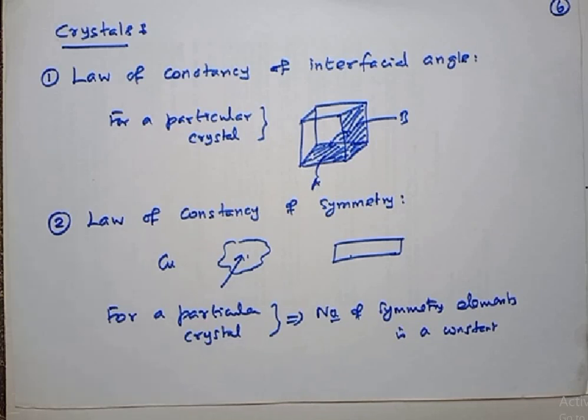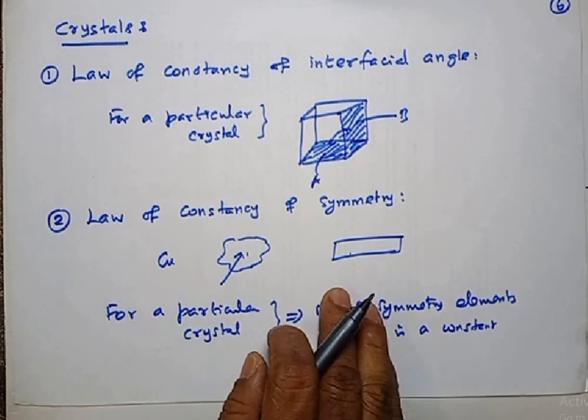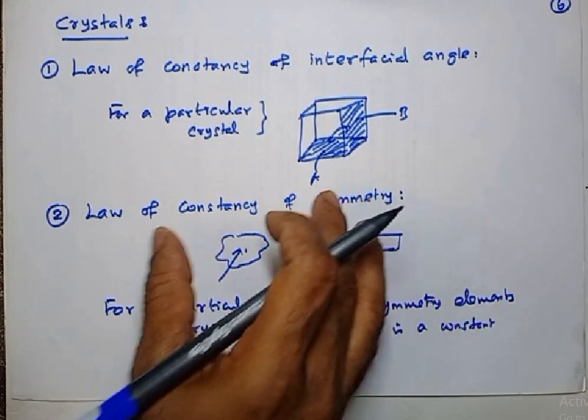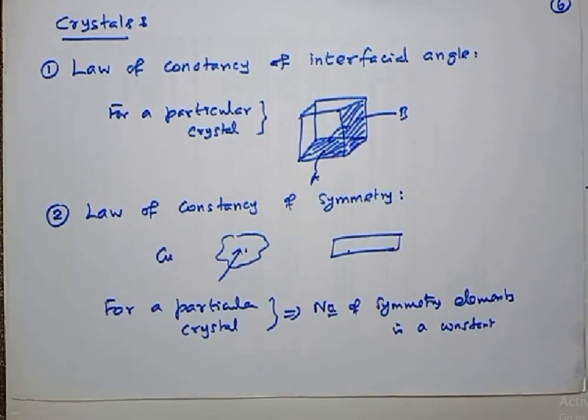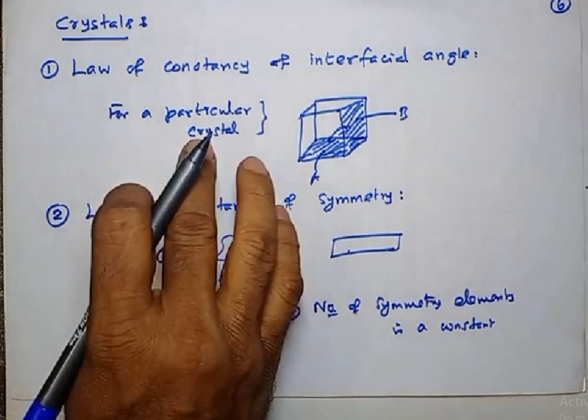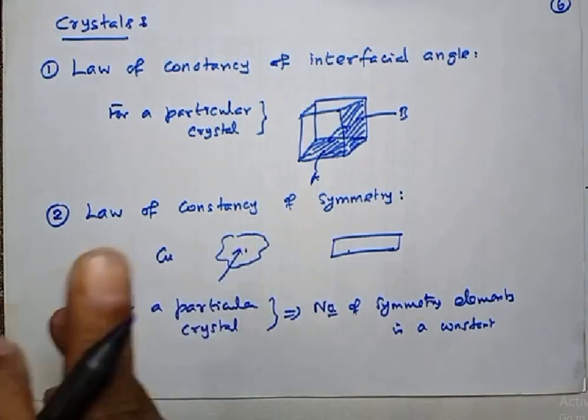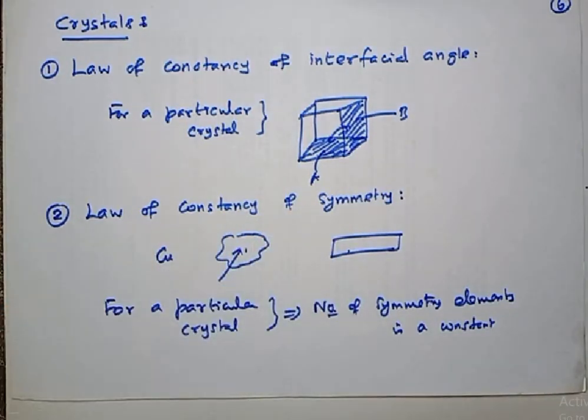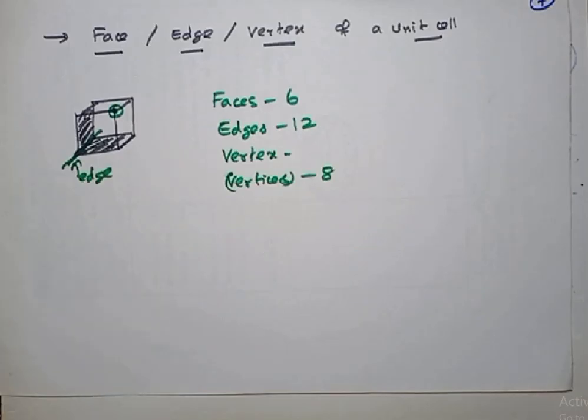Similarly, a hexagonal unit cell has a definite number of symmetry elements. So for a particular crystal, the number of symmetry elements is a constant. This is what we call the law of constancy of symmetry. This is applicable only for crystals, not for amorphous substances. Okay, take down.